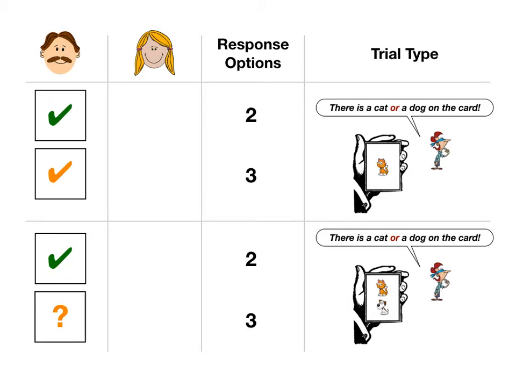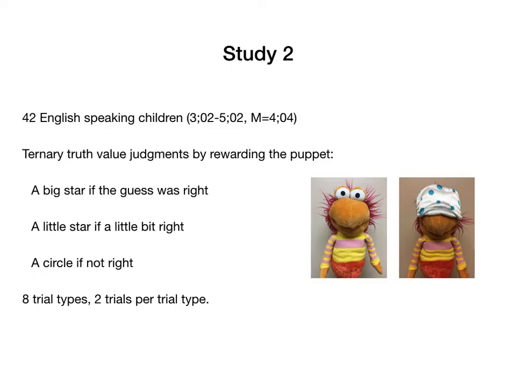The results of study 1 suggested that using 3 response options may have a better chance of capturing children's pragmatic reasoning. Therefore, study 2 used a ternary truth value judgment task. In study 2, we asked for children's judgments in the same type of guessing game. 42 English-speaking children between the age of around 3 and 5, and the mean of 4 years and 4 months participated.